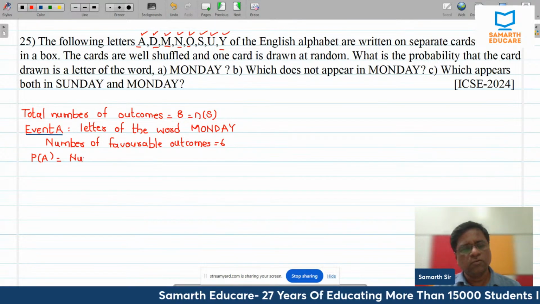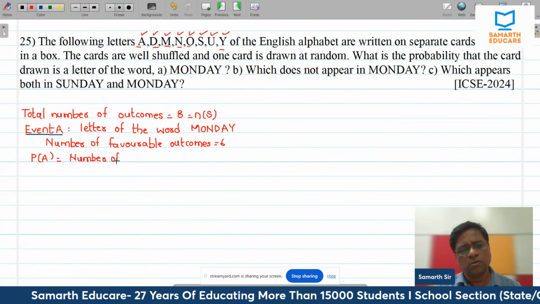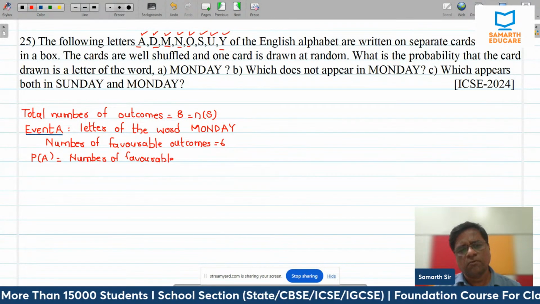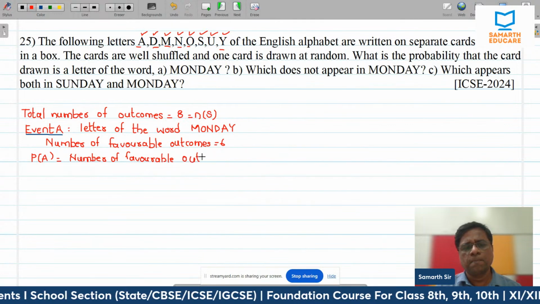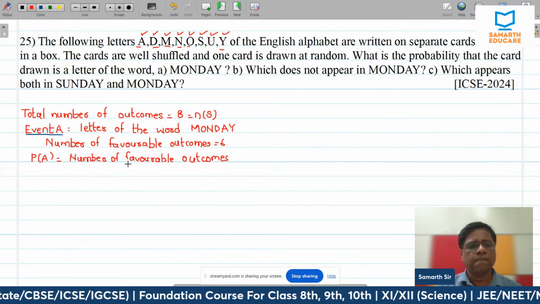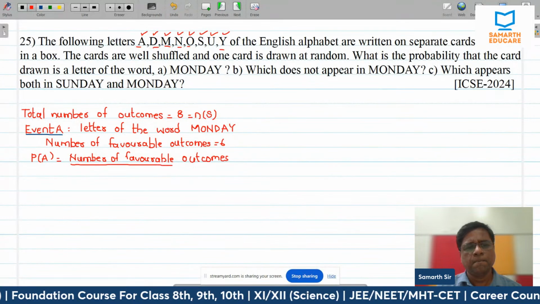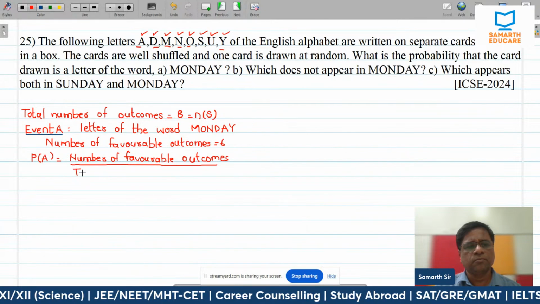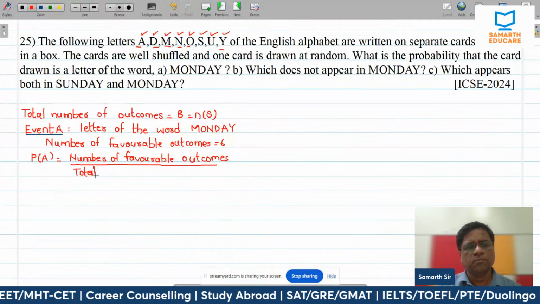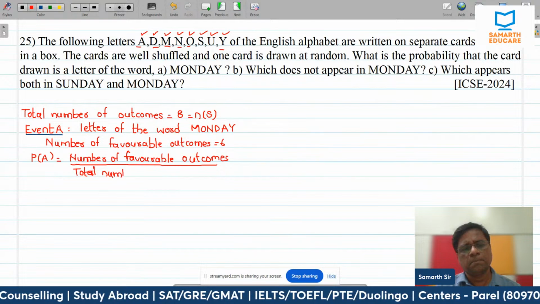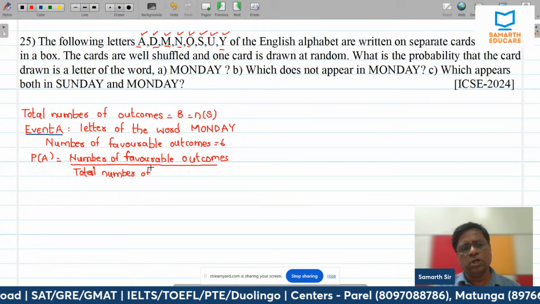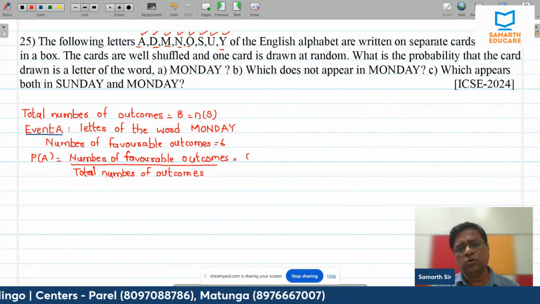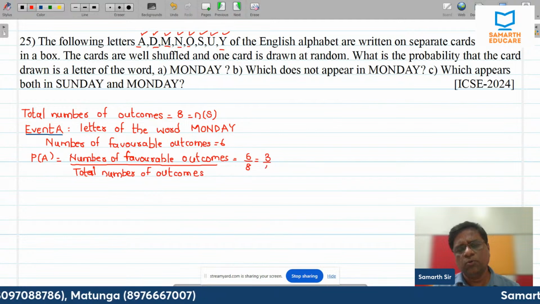Probability of event A, that means I am getting a letter from the word Monday, is number of favorable outcomes divided by total number of outcomes, is equal to 6 upon 8. That means 3 upon 4.